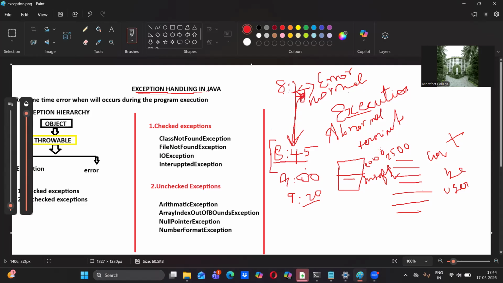This is an error. This error should be handled by what? The system itself. This is a human made error. Which one? 2,500 is a human made error that should be handled by what? Handled by the machine itself.